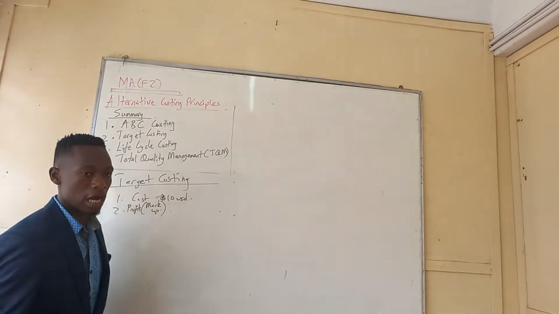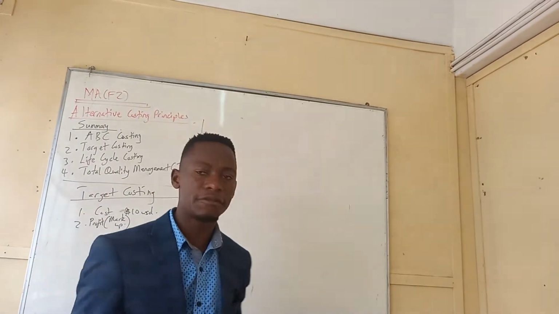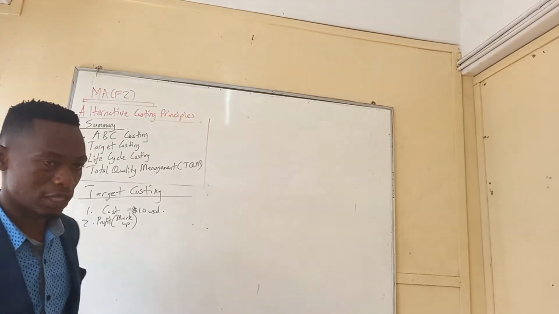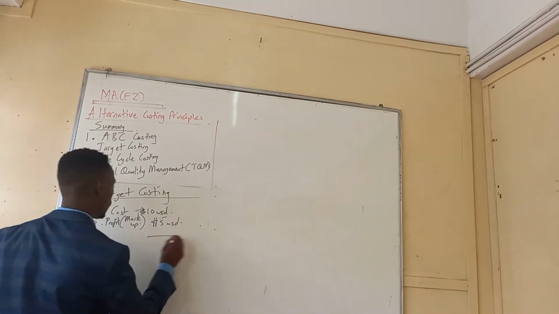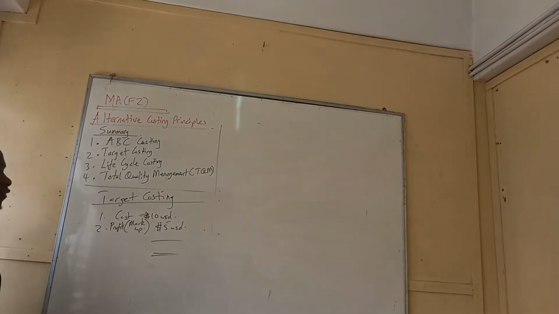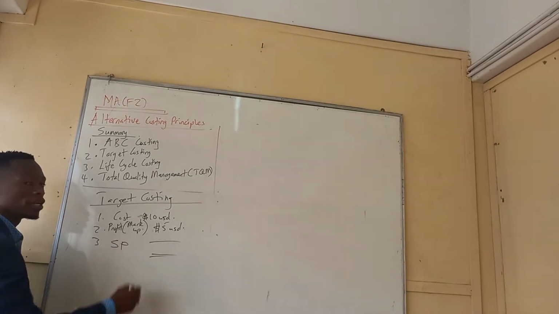That's why people say, I want to add my markup. I need a markup of 25%. I need a markup of 20%. It depends on the profit that you want. Let's say you want a profit of 5 USD. Then you have your selling price.